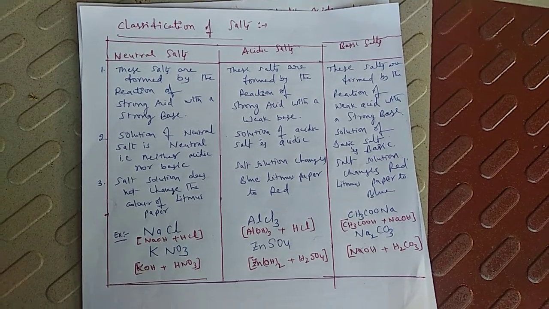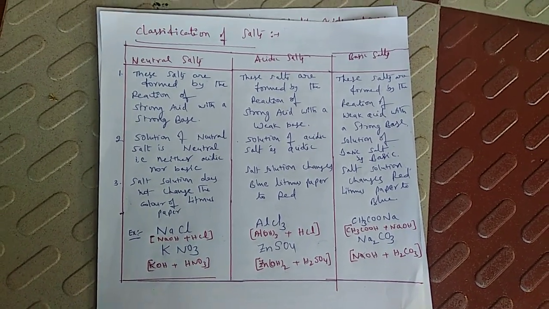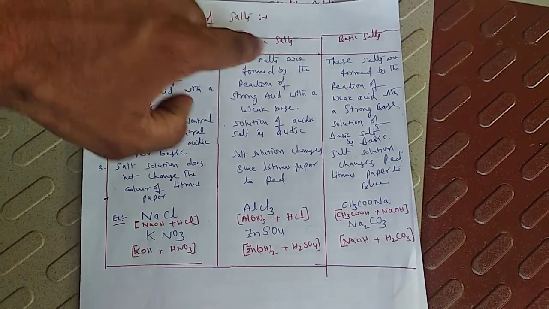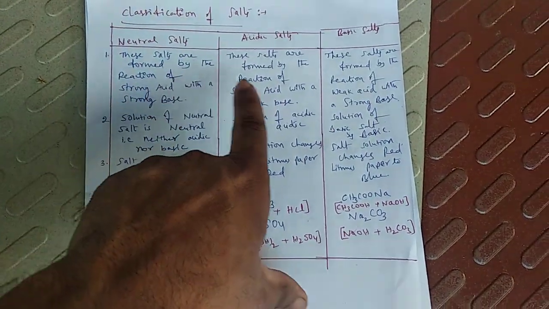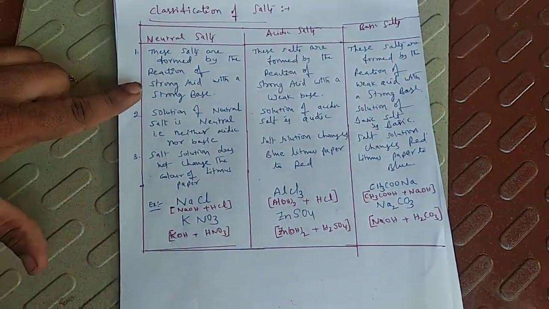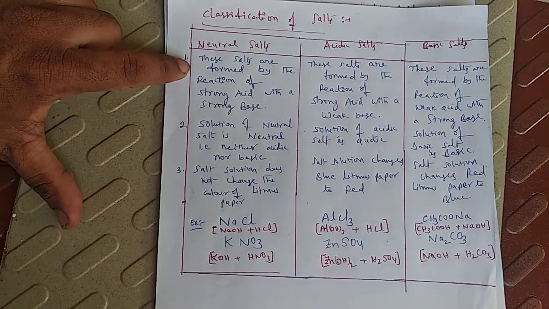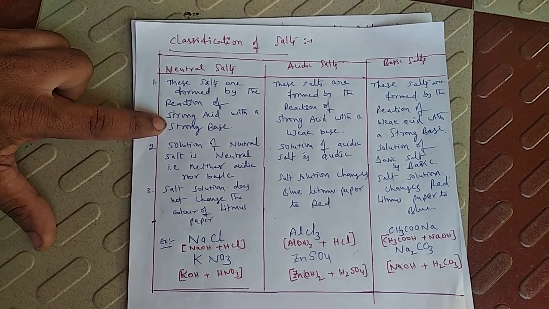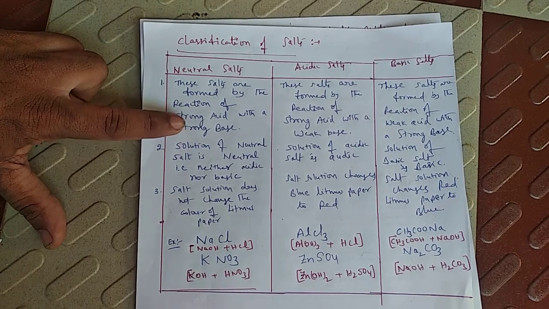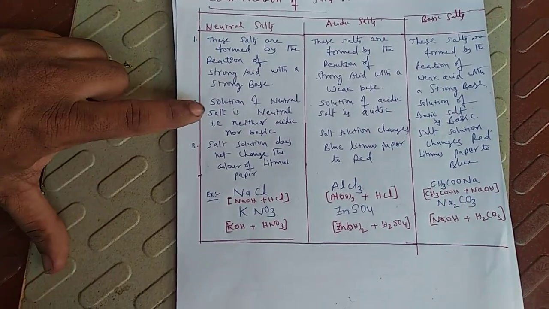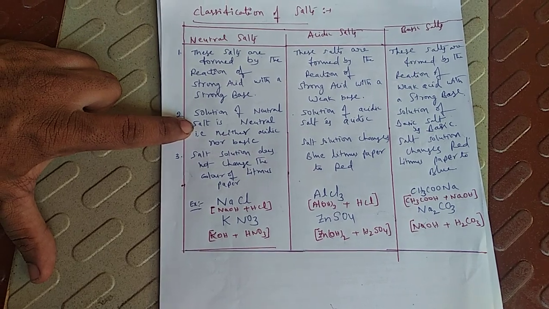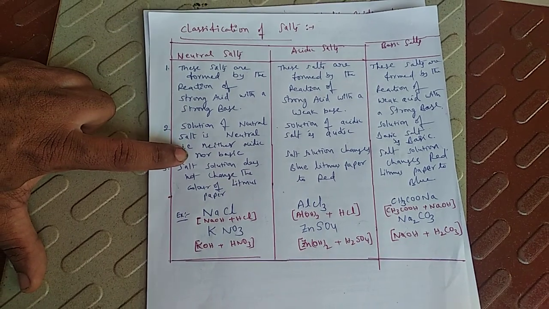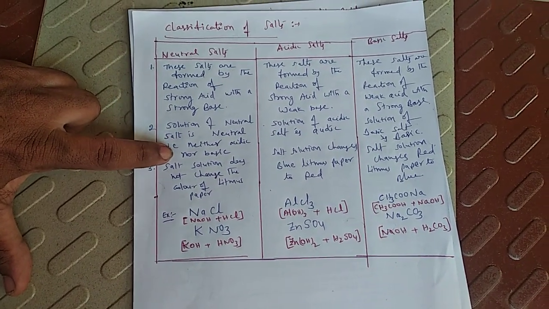Next, children, last topic, classification of salts. Generally, salts can be classified into three categories: neutral salts, acidic salts, and basic salts. One by one we'll see. First, neutral salts. These salts are formed by the reaction of a strong acid with a strong base. Next, the solution of neutral salts is neutral. Neutral means neither acidic nor basic. It will not show acidic nature, it will not show basic nature.